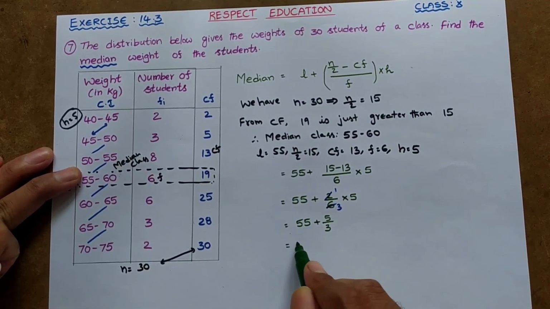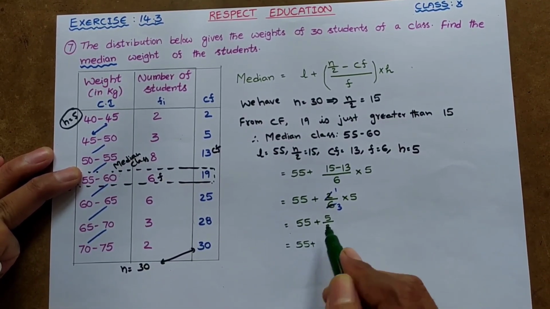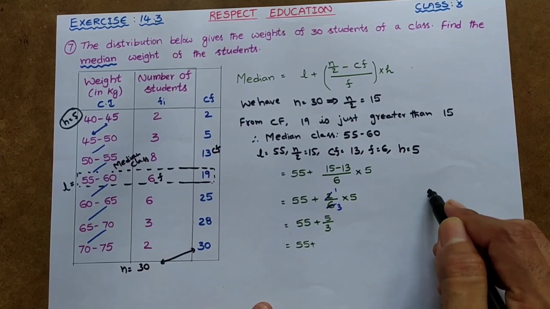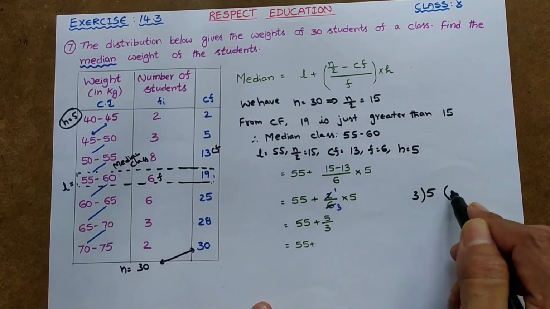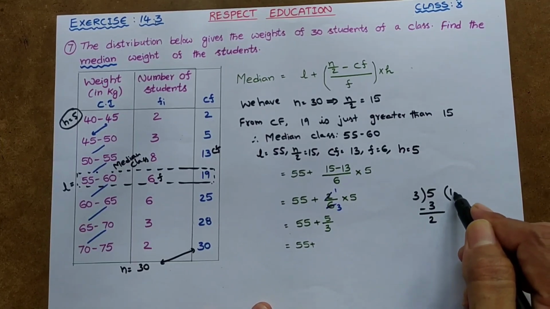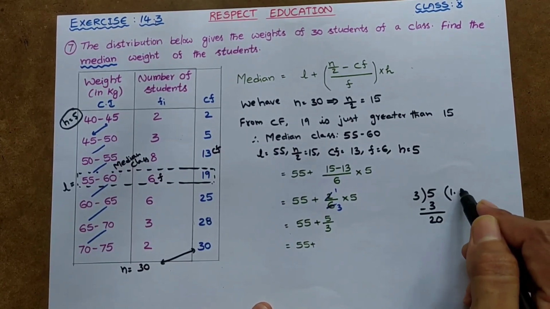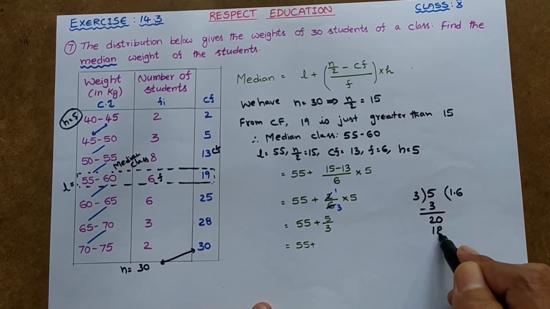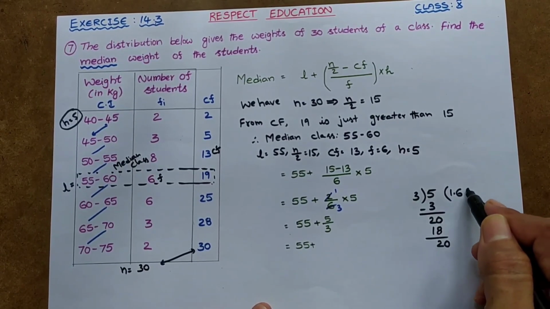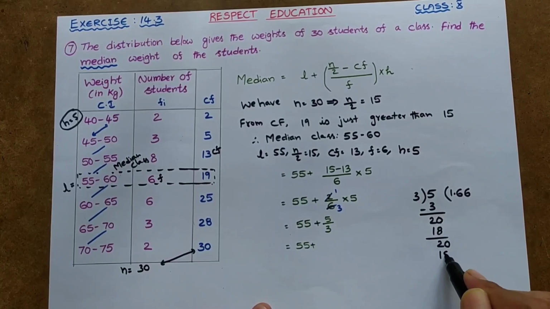Now let us write 55 as it is, and let us divide 5 by 3. 3 1s are 3, the remainder is 2 on subtraction. When you put the decimal point, it will be 20. So 3 6s are 18. Again the remainder is 2, again it will be 20. Again 3 6s are 18.